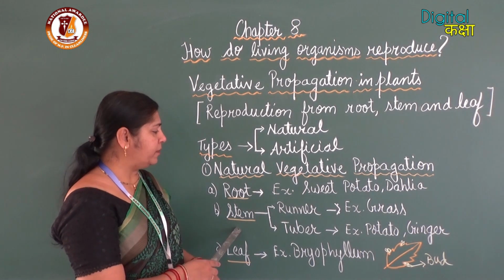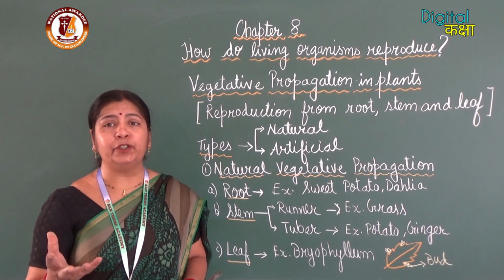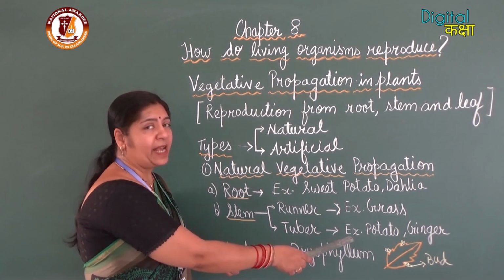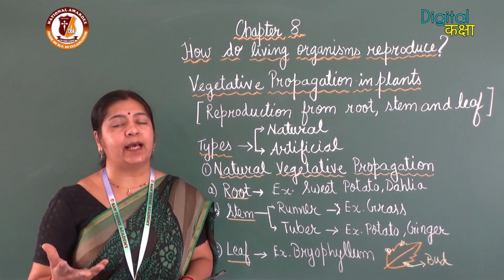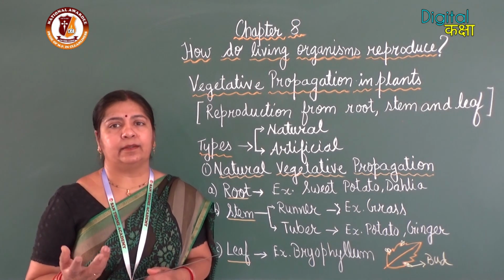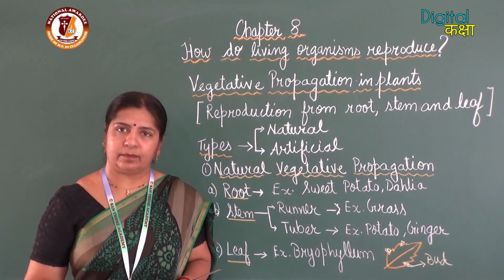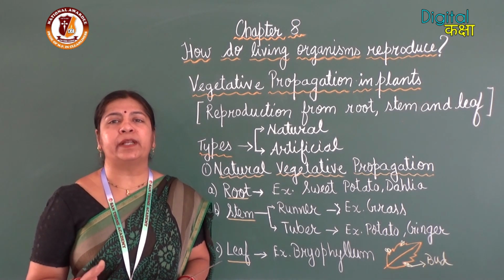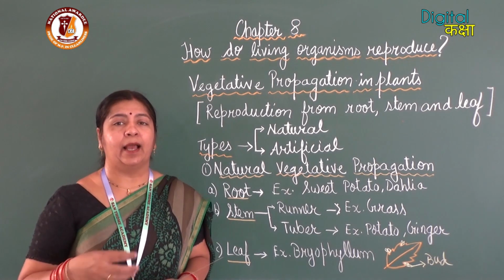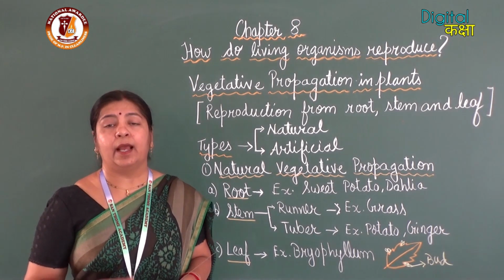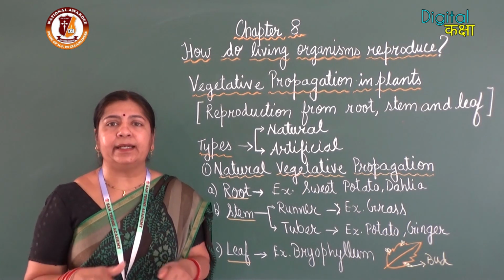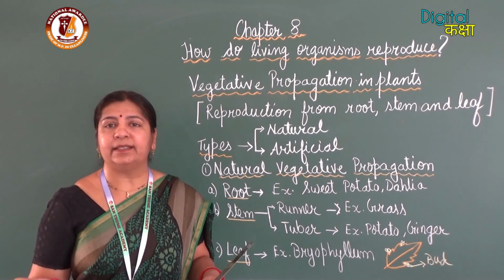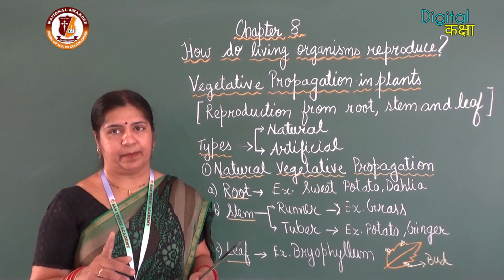Another example of stem is the tuber. Tuber is a modified underground stem, for example potato and ginger. These are underground modified stems and they reproduce from the stem. If I take a piece of ginger and put it in the soil, after a few days I will see a new plant growing, with leaves coming out, and under the soil it will spread. So ginger reproduces from its stem. It's not the root, it is the stem.